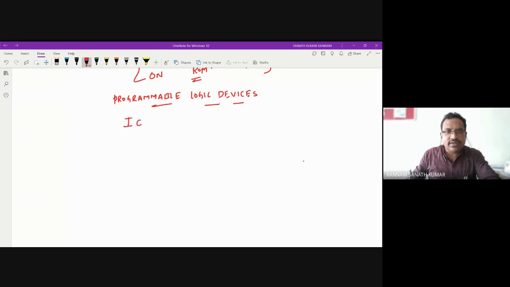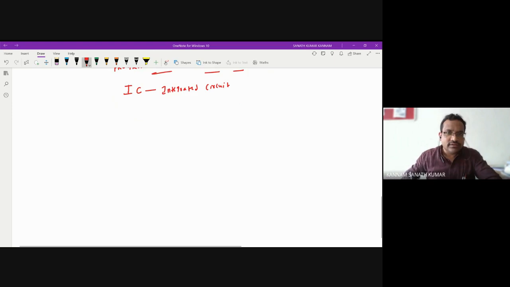You know that IC. In the lab, suppose we are using a multiplexer made with a 7416 IC. Each and every combinational circuit has one IC. IC is nothing but integrated circuit. It will be on the board itself. IC will be like this. You have some pins in the IC.